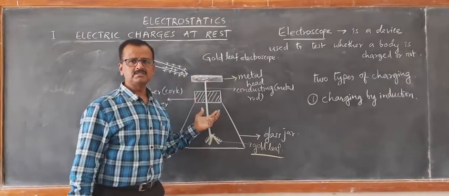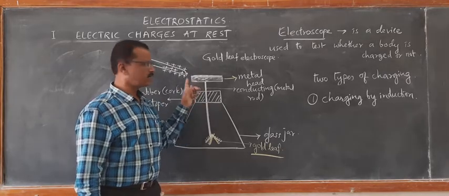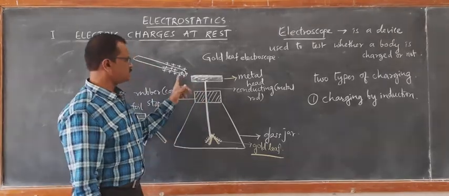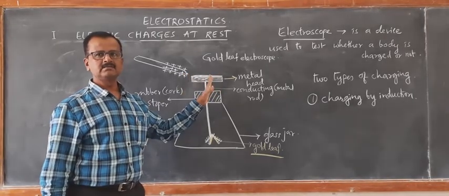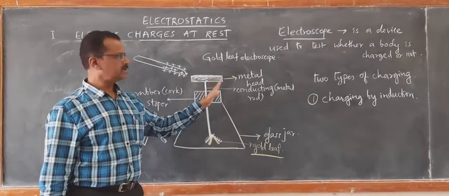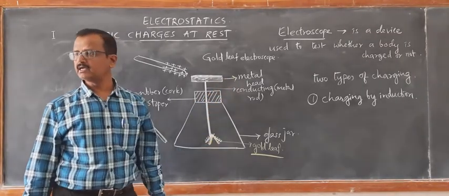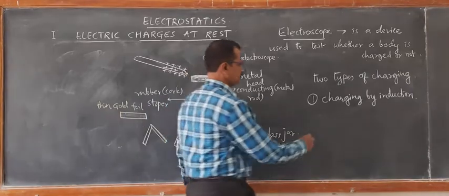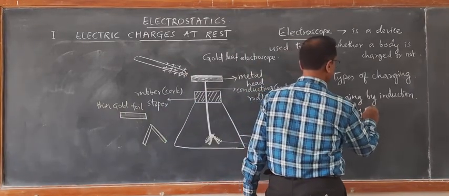This is called charging by induction. Not bringing in contact. When the charged body is not brought in contact, but it is held at a certain distance from the other substance, then that type of charging is called charging by induction. Not by physical contact.